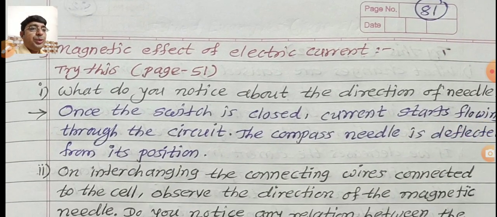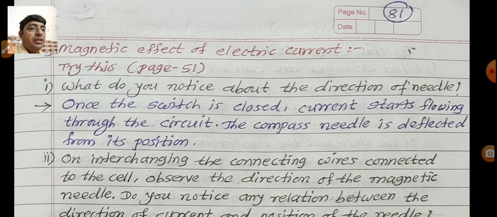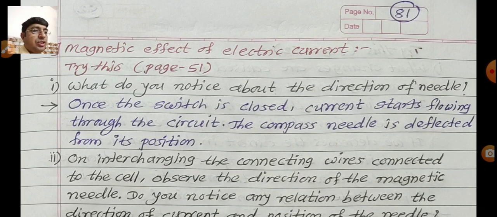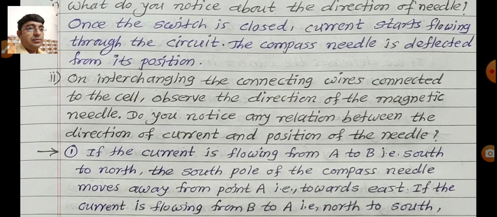Check. What do you notice about the direction of needle? Once the switch is closed, current starts flowing through the circuit. The compass needle is deflected from its position that we observe. Second, on interchanging the connecting wires connected to the cell, observe the direction of magnetic needle. Do you notice any relation between the direction of current and position of the needle?